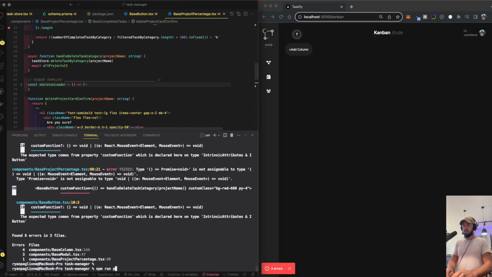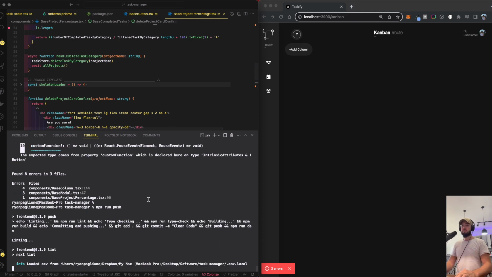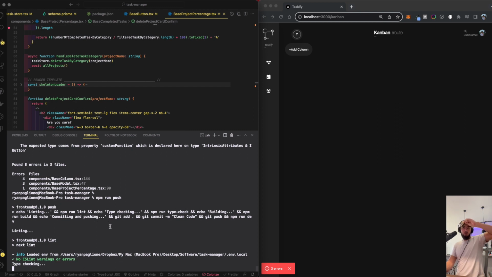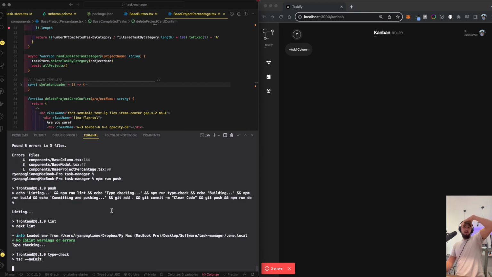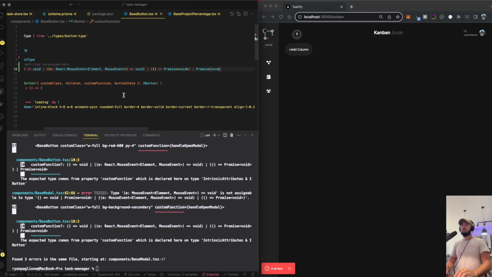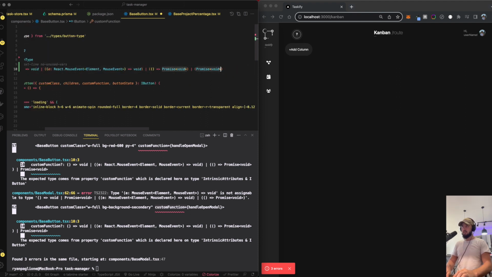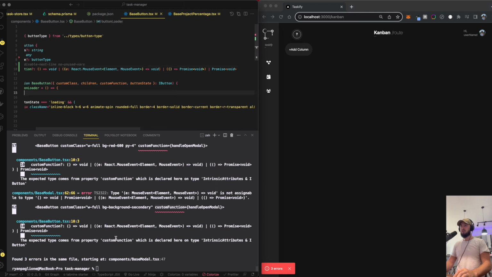Okay, let's see if that did it in the other files. We added all those extra things. So we passed the lint, I believe. Boom. We're up in the code quality, which is awesome. We have no any types. That's one of our rules. Let's see type error. Okay, we have more of these custom functions, so we'll just go ahead and promise void. I think this error is just going to be it needs to be wrapped like that. I'm sure. Oh, maybe not.